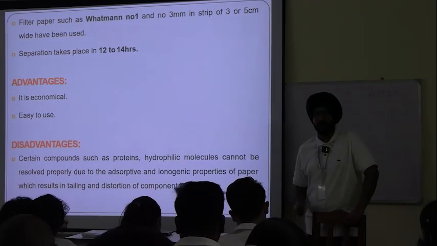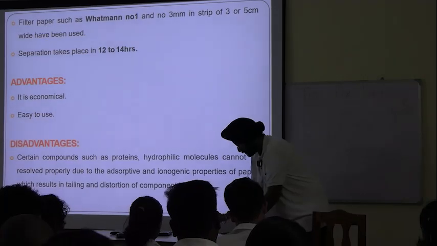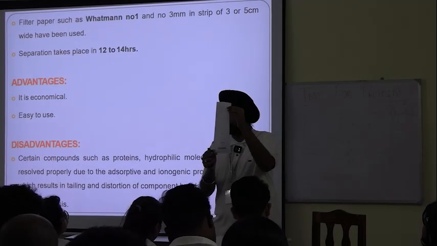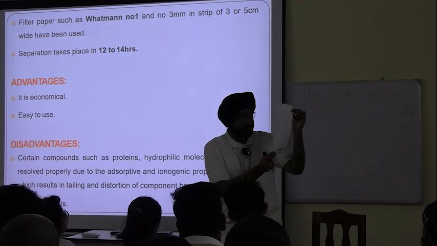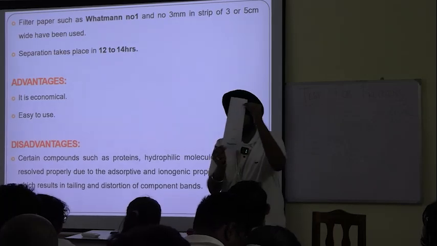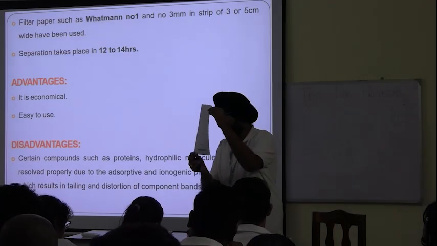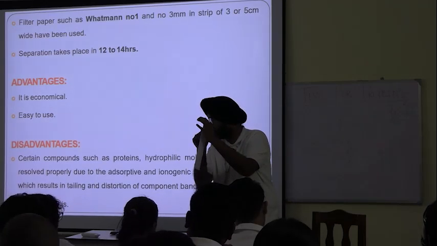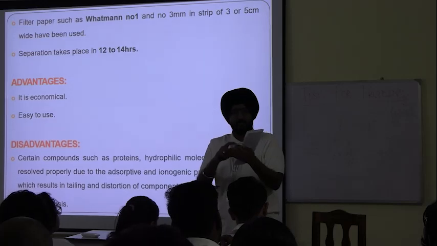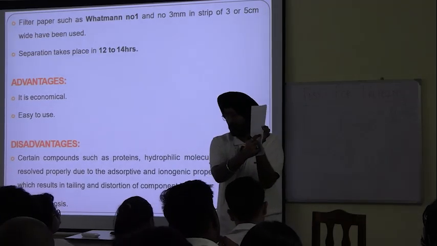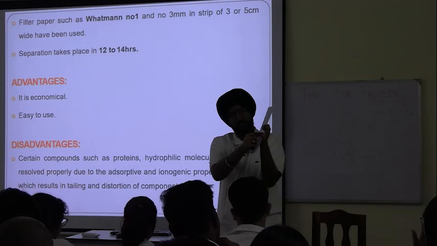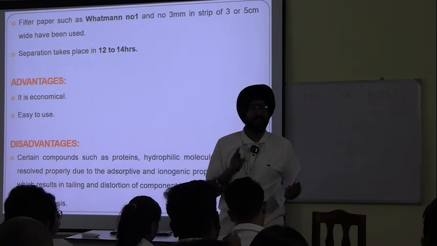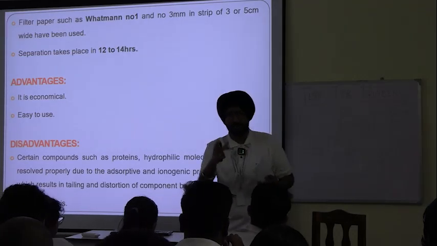What do you mean by resolved? All these four components are separated wide enough that they are visible, okay, to you. That means the resolution is good. The details are clearly visible. All this small one is here, this one is here, this dot is here, okay. Now if all this is cluttered into just one tiny spot, this thing is also here, this thing is also here, and everything somewhere close to this, then the results are not desired, because we wanted a distinct pattern which is not coming.